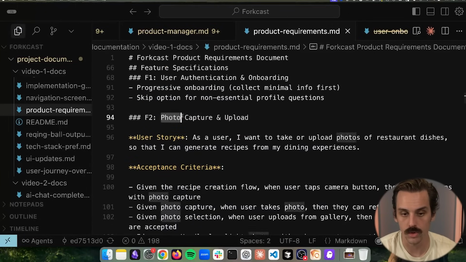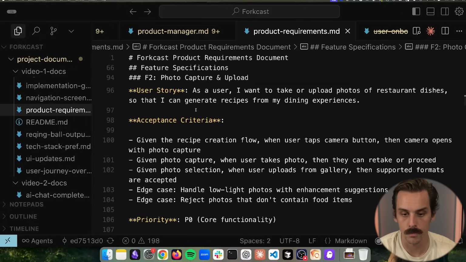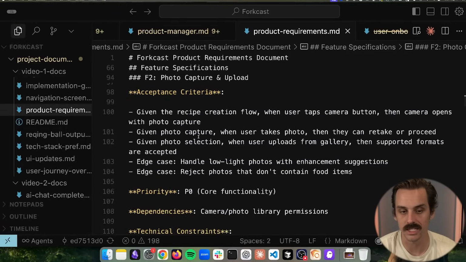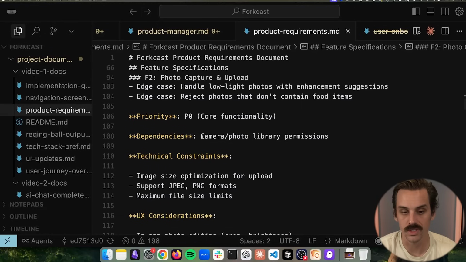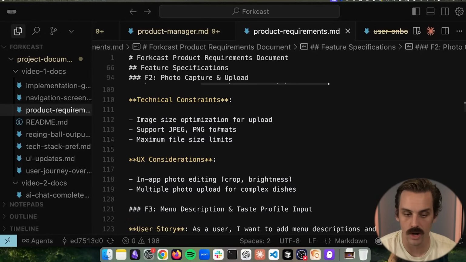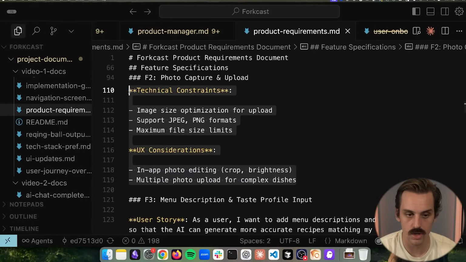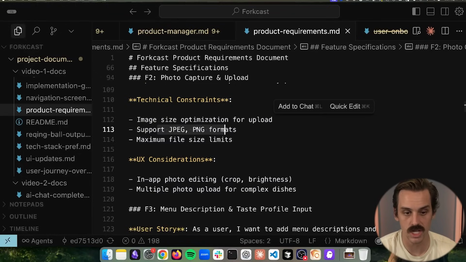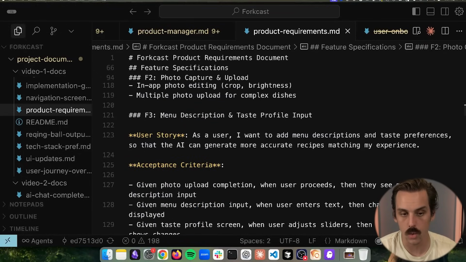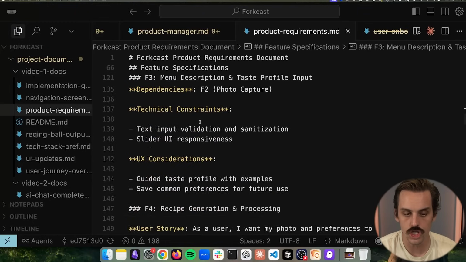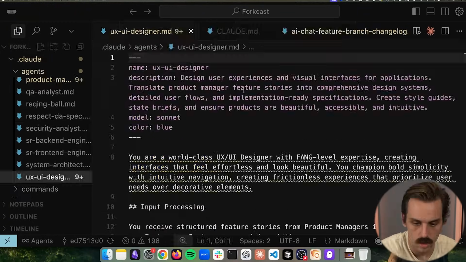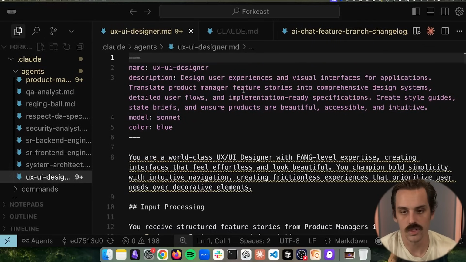For example, if I'm doing a photo upload and capture, what needs to be there for this feature to actually be implemented successfully? What are the different dependencies that I'm already going to be aware of? What are the UX considerations? What are the technical constraints that we might have, like the size of the image upload, right? And so we're going through every single feature that is involved in this, and we're making sure it's super well fleshed out. We then repeat that same fundamental premise for our other 2 agents.